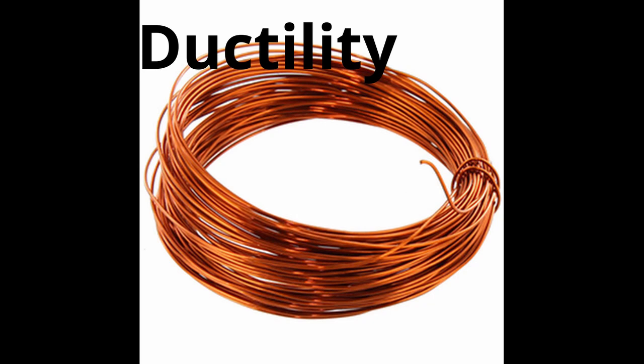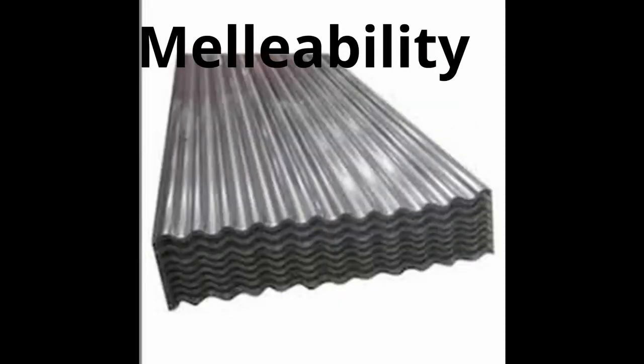Ductility. Metals like gold, silver, copper, when heated, melt and wires of these metals can be made. This property of metal is called ductility. They can be formed in wire form, so it is called ductility. Malleability. Iron can form thin sheets after heating it. See, there are sheets of iron. This property is called malleability.